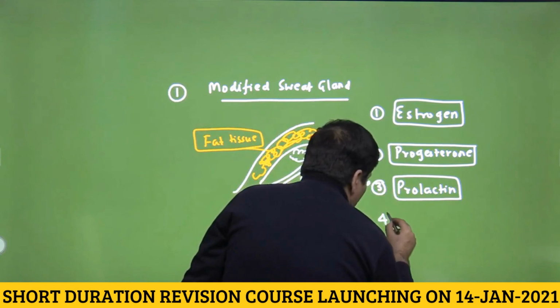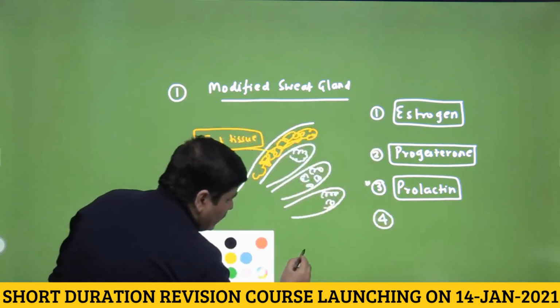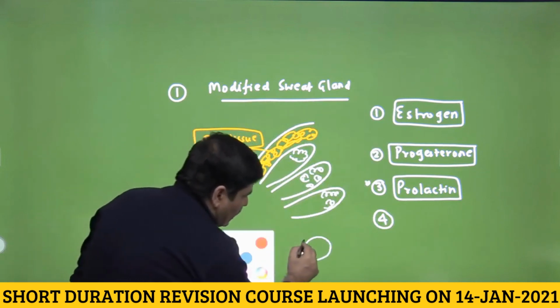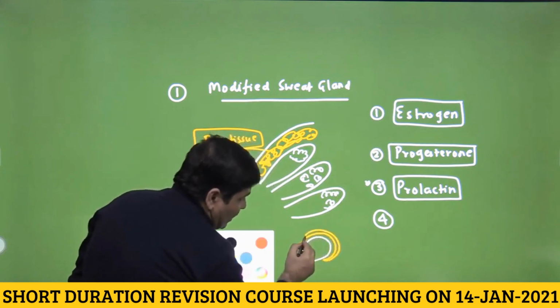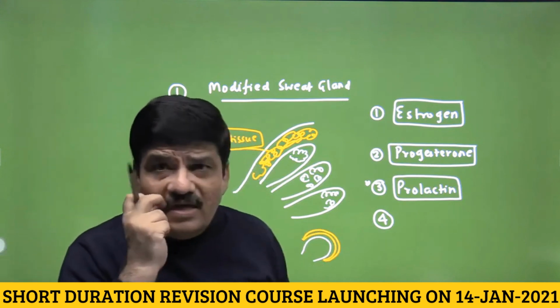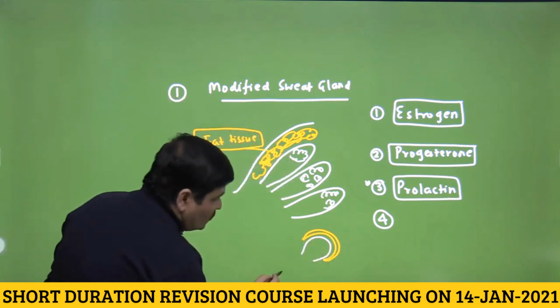And finally the milk secreting apparatus, which is called the alveolus, is actually surrounded by what is called a myoepithelial cell. Myoepithelial means this is a very modified epithelium that is able to contract, and this contracts under the influence of oxytocin.